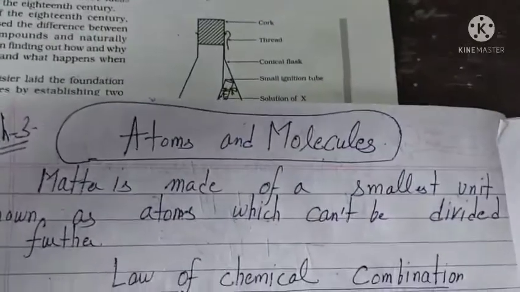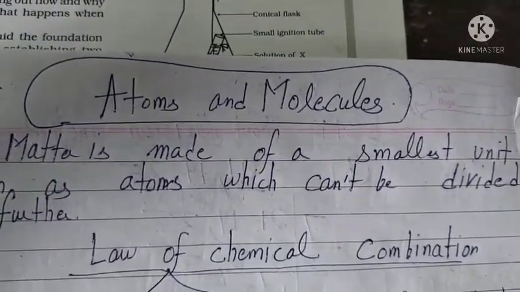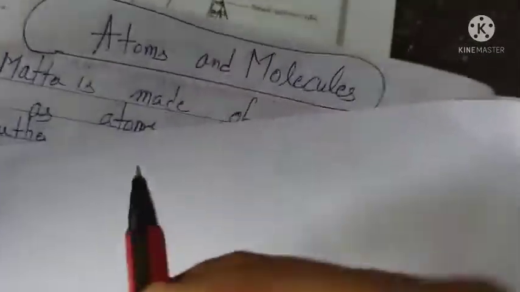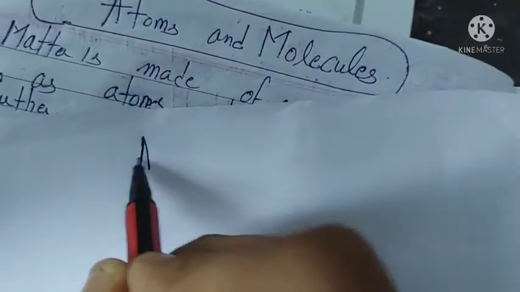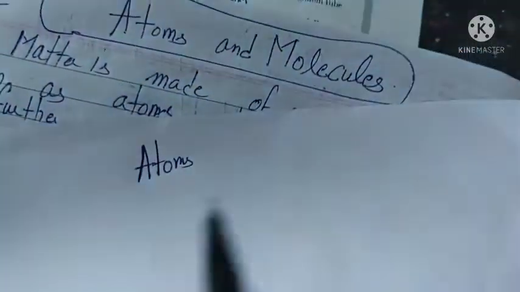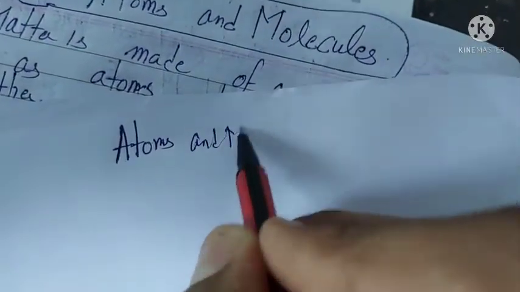The name is Atoms and Molecules. There are two terms. One is atoms. First, in the beginning, we will be dealing with these atoms, and then the molecule concept will also come at the last.